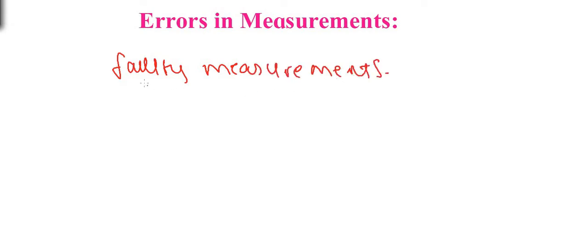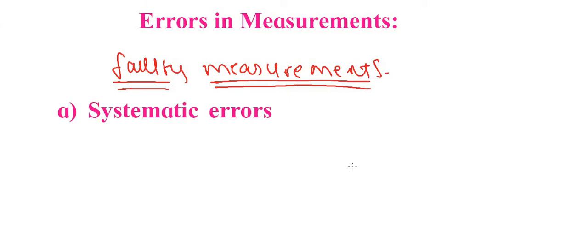Now let us discuss errors. Errors are caused by faulty measurements. As we have discussed earlier, errors cannot be eliminated 100%. But what we can do is minimize the error. Okay, let us first categorize these errors into different types. Number 1,